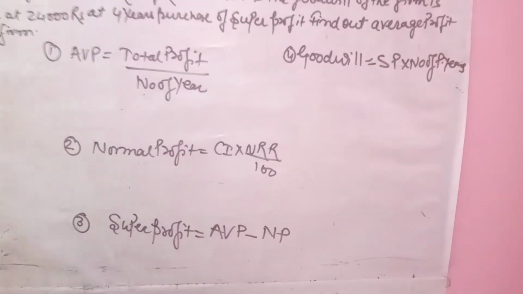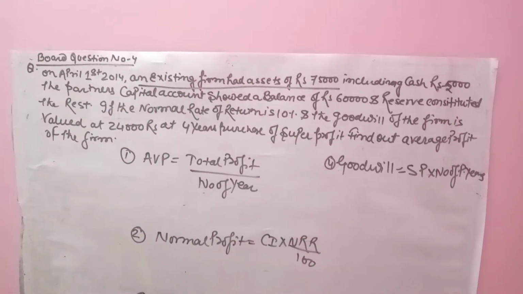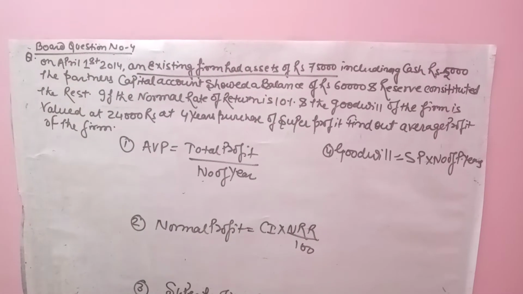So first of all, the question had an existing firm had assets 75,000 including cash 5,000. The partners' capital account showed a balance 60,000.